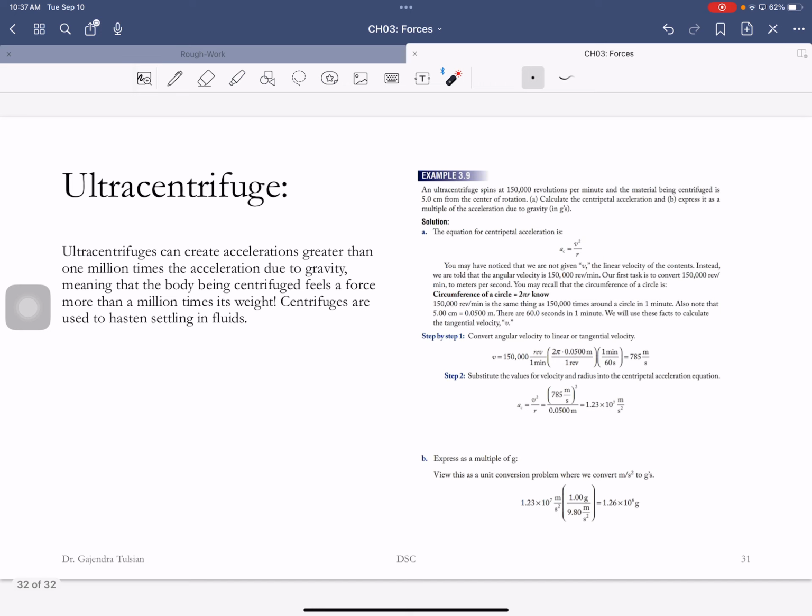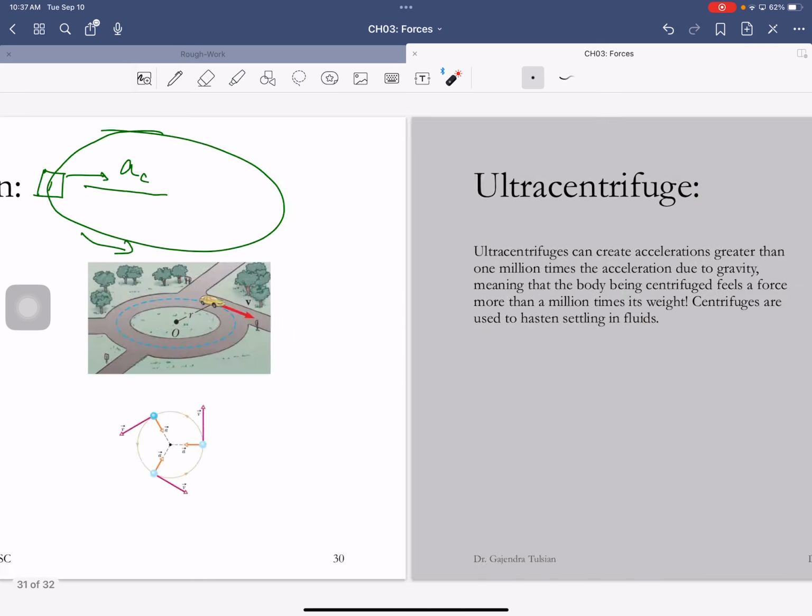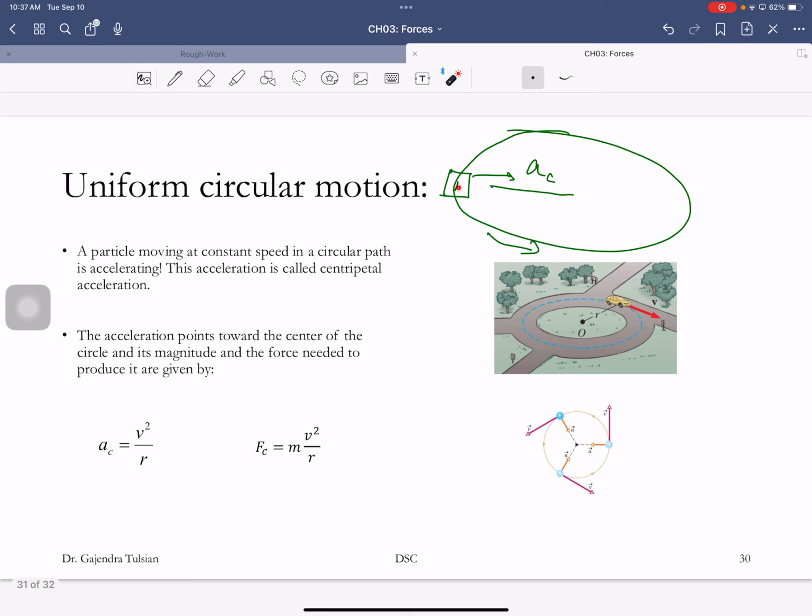So there is the centripetal acceleration, and that is 1,000,000 times g. That's essentially applying a force of 1,000,000 times its weight. And since the liquid cannot apply that force, all that stuff will settle down to the bottom, and then the bottom will apply that force.